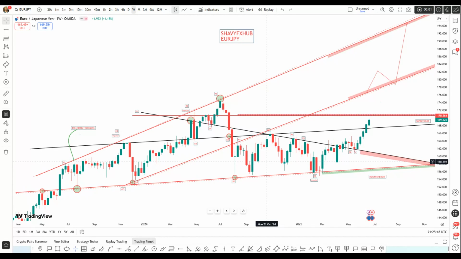So we have the best Euro JPY trading strategy, the best forex trading strategy for Euro JPY. On a weekly time frame for Euro JPY, starting from 2023 price action, price demonstrated a very beautiful demand floor.